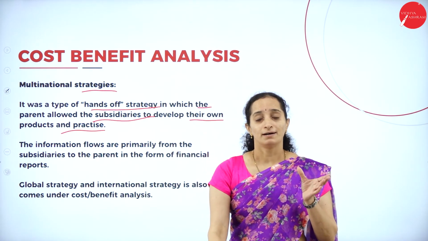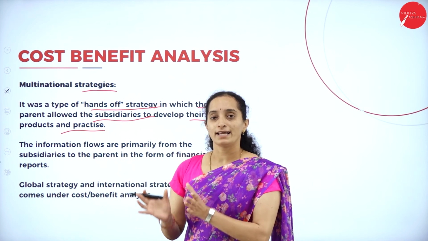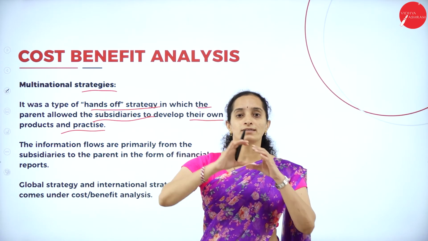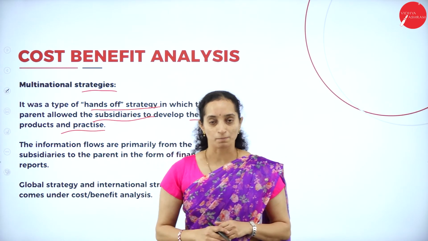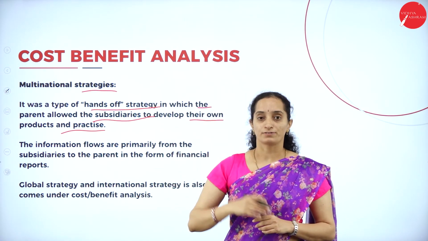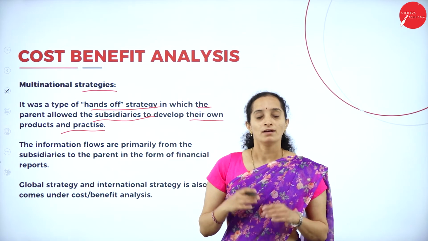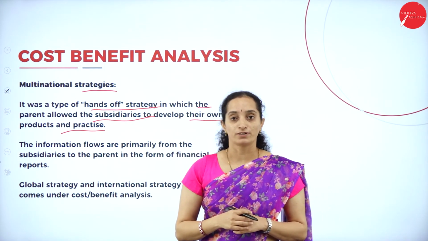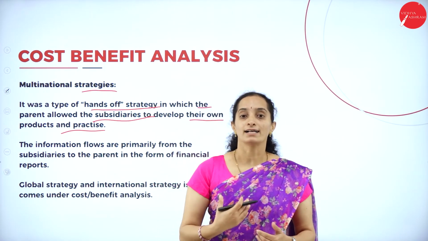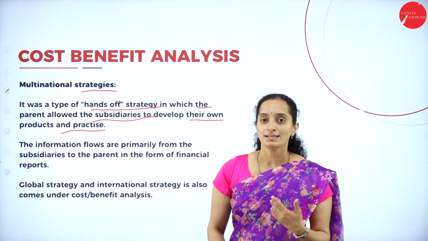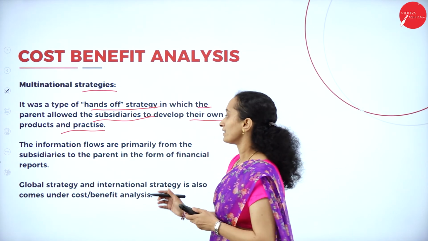Suppose making the product along with the Indians in India, making the product adapted to the environment of China, the food culture of Japan, or the food culture of Europe. For every nation, it has to adapt and change the strategies of the organization.